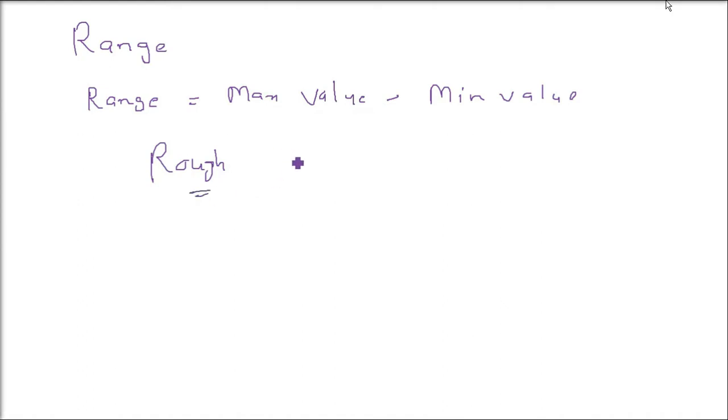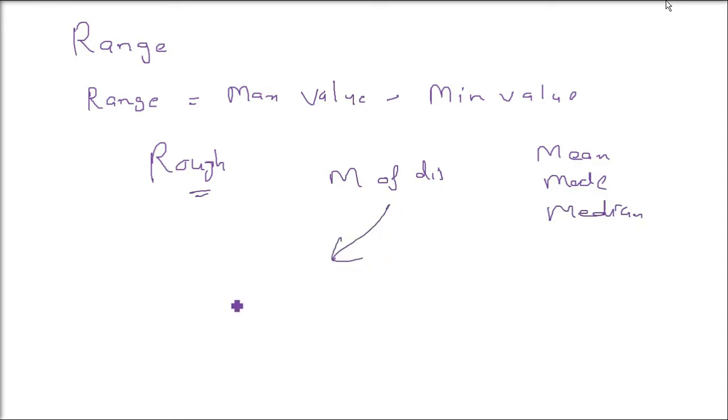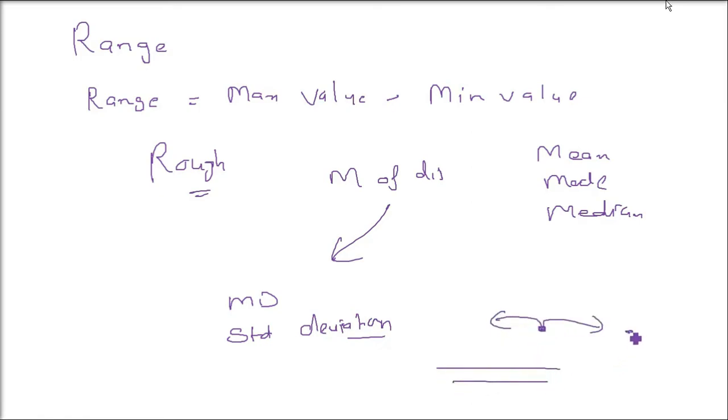So this will give you a rough idea. As I said earlier, range is the simplest but crude measure of dispersion. It is not using the mean, mode, or median. So we'll go for mean deviation and standard deviation. We'll discuss this. Deviation means how much the actual thing is there and how much your actual result differs from it.